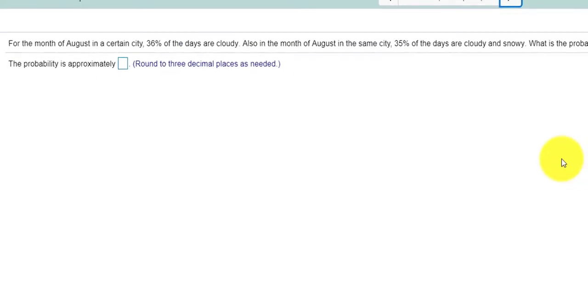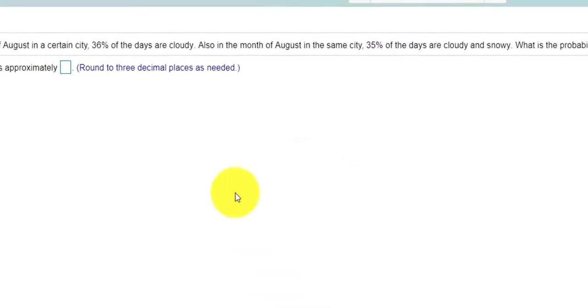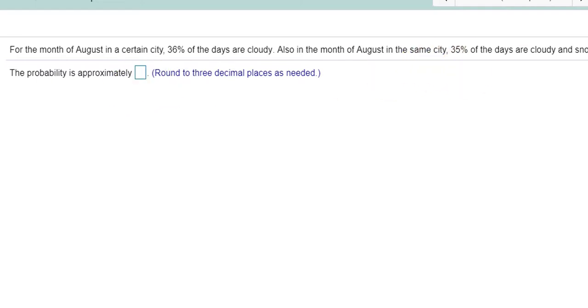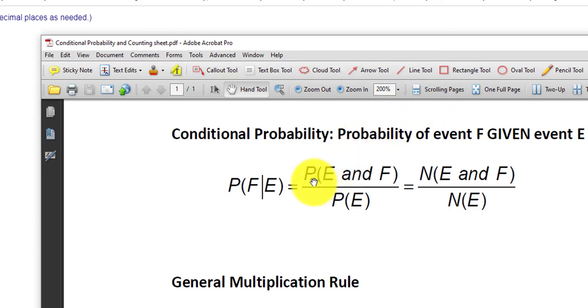Number 10. In the month of August, in a certain city, 36% of the days are cloudy. Also in August, in the same city, 35% of the days are cloudy and snowy. What is the probability that a randomly selected day in August will be snowy if it's cloudy? When I look at this problem, I'm going to take a quick look at my sheet here. The probability of event E and F divided by the probability of just event E, so the probability of event F given E.